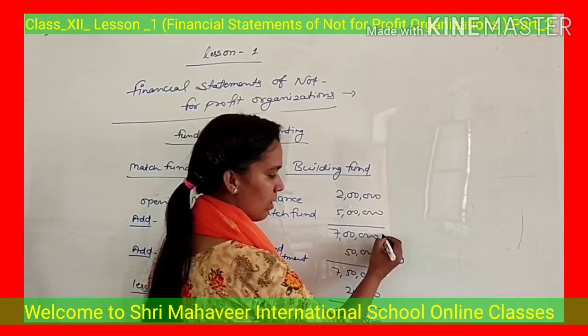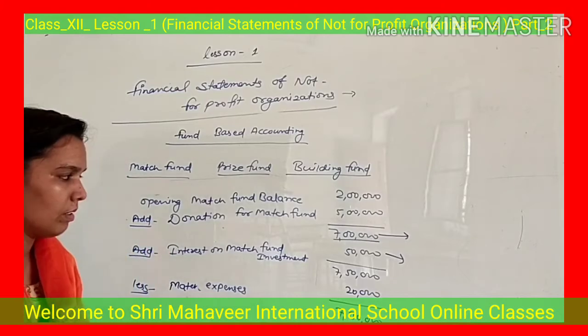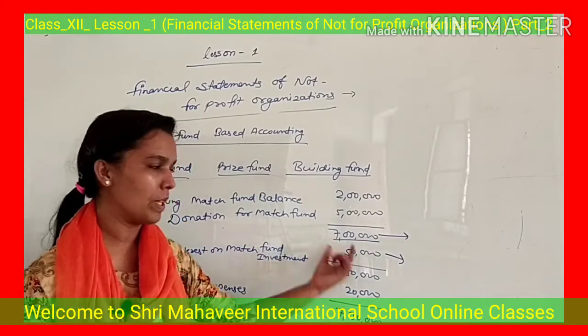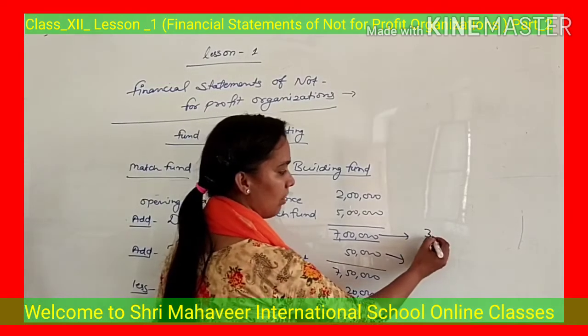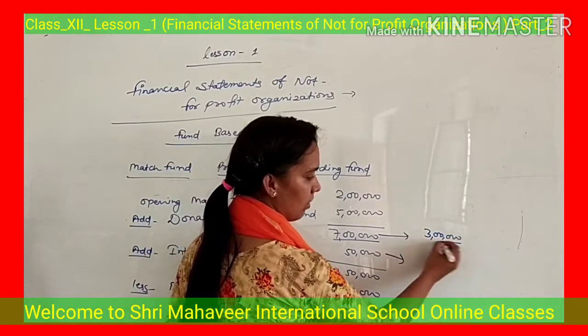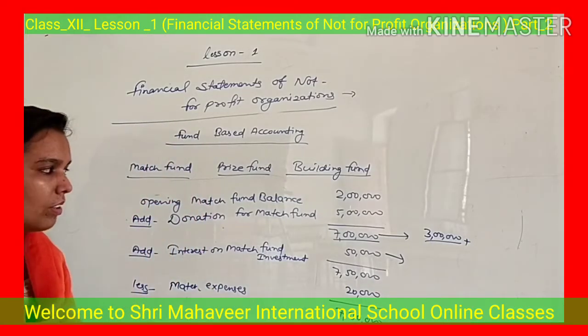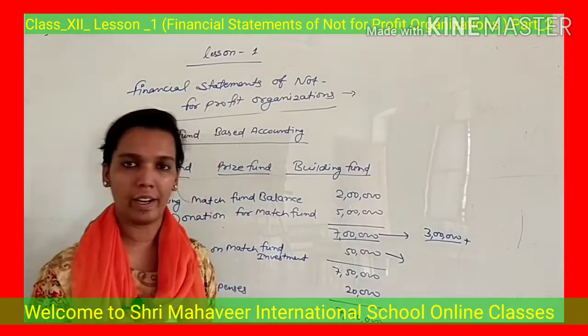You have balance only 7 lakh rupees, but you need 10 lakh rupees for conducting matches. It means 3 lakh rupees is the requirement.